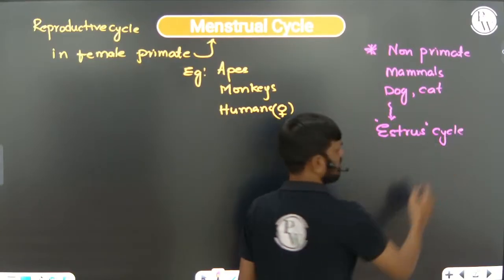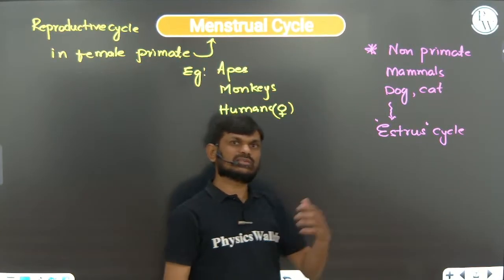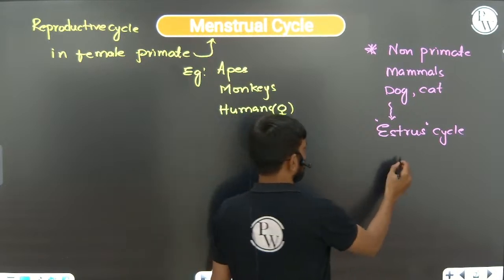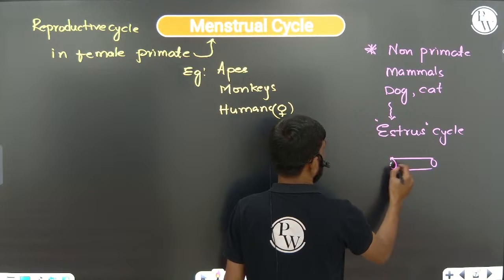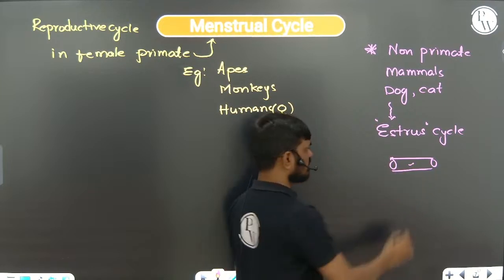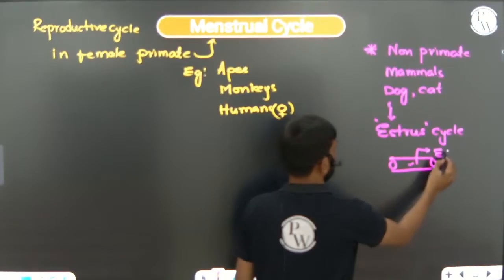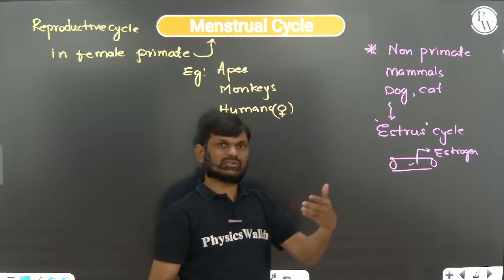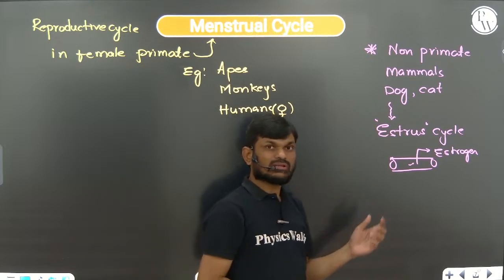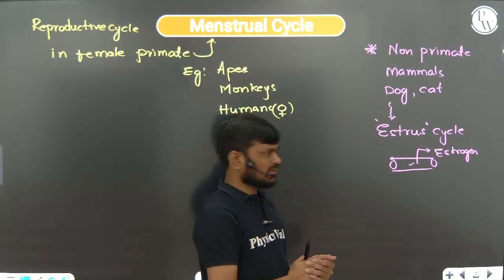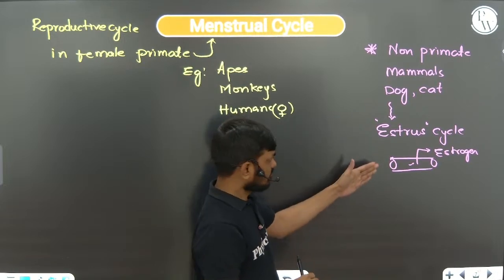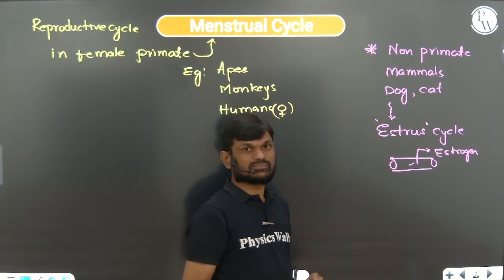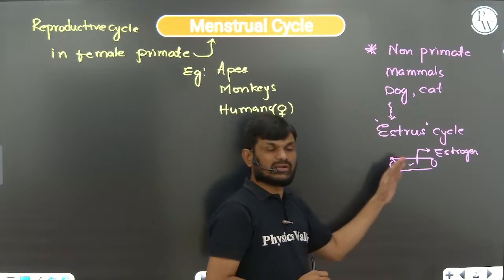It is repeated every year or according to the season. During the estrus cycle, the concentration of estrogen hormone will be higher in the blood during the particular season. Because of that, there is sexual urge or sexual drive, and this period is called the heat condition.